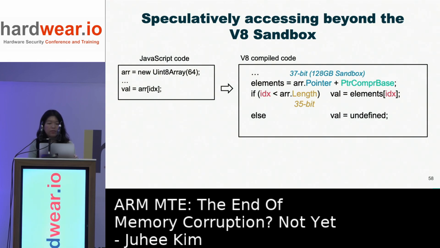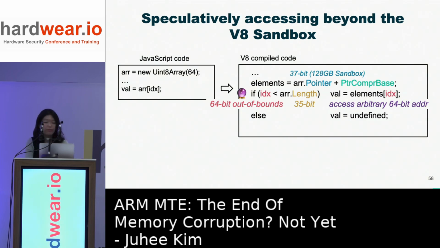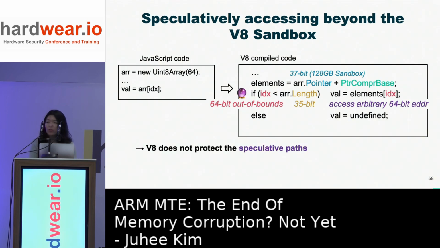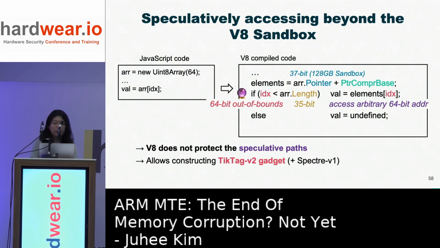Here the array length is a 35-bit integer, but the provided index can be a 64-bit out-of-bounds index. The range check can be speculatively bypassed because there is no index masking or speculation barrier, so we can speculatively access an arbitrary 64-bit address. This allows the construction of Tic Tac V2, and it also enables Spectre V1 in V8.